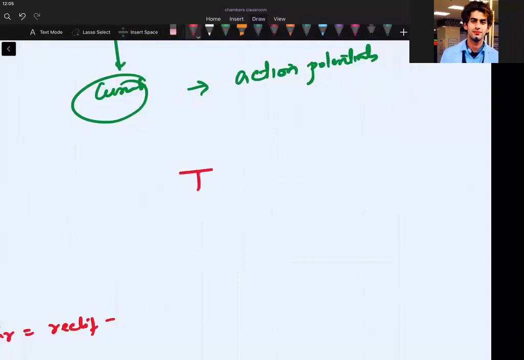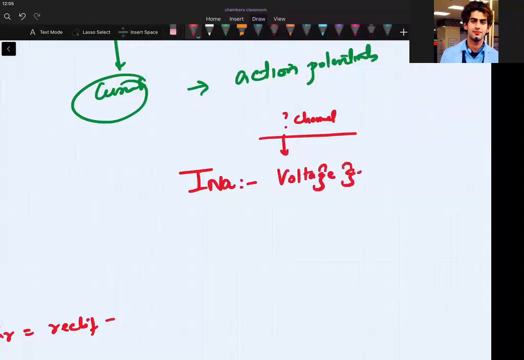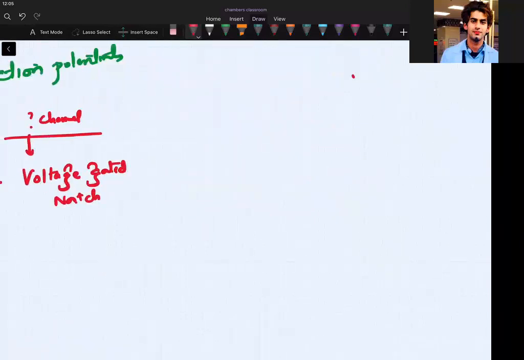Now, if I talk about the sodium current, who is responsible, which channel? So here we will write channel names. It is the voltage gated sodium channel. What do we mean by voltage gated? That means appropriate voltage should occur so that this channel will open. Like we read on the first day, we had ligand gated, where someone should come on the channel, attach here and open the channel.